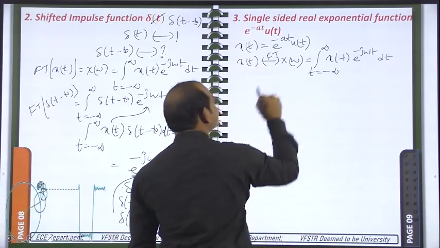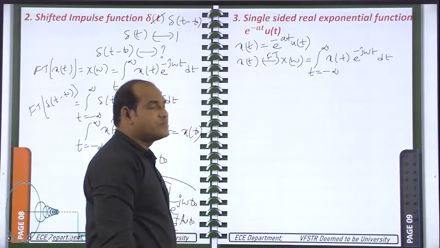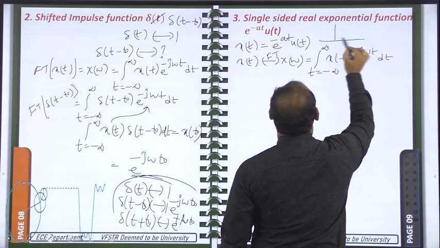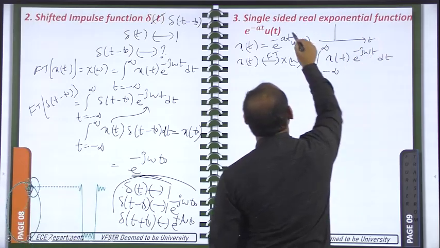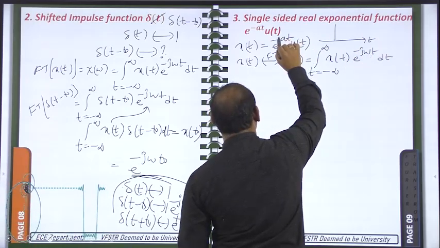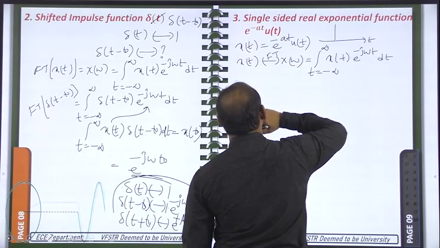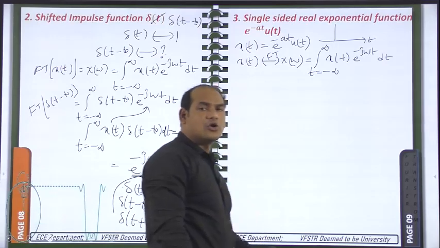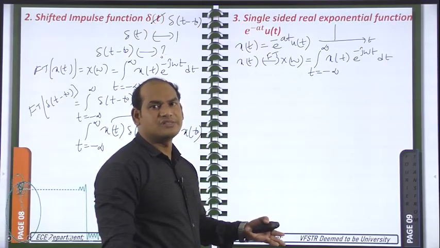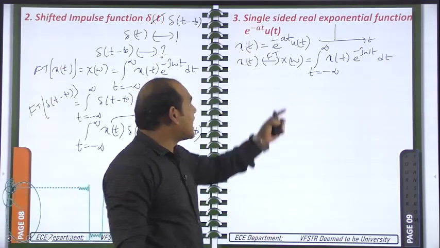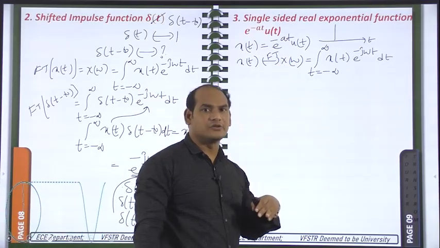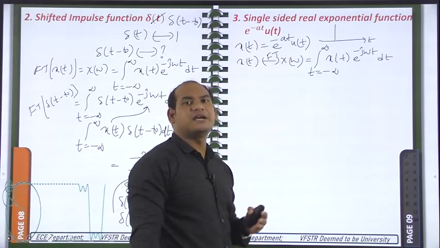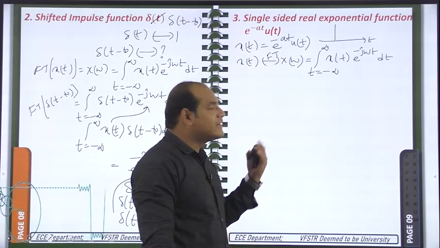So my signal is x of t, that is e power minus at u of t. If you draw this signal, you will get some idea about this one. With respect to time, any information that is multiplied with the unit step signal, what is the meaning of that? This entire thing will become the right sided part only, because u of t is available only on the right side. u of t is equal to 1 when t is greater than 0, and u of t is equal to 0 when t is less than 0. So the left side part of e power minus at will be multiplied with 0 of the u of t. That's why we get 0 only.